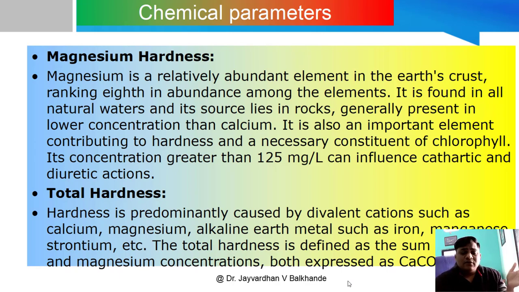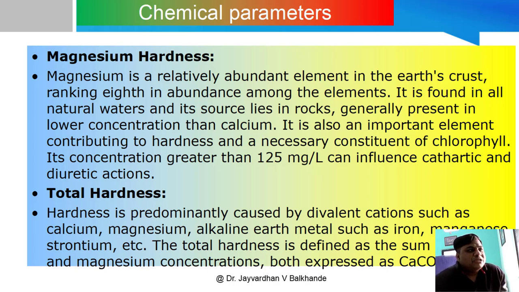Same as calcium hardness, there is magnesium hardness. Magnesium is a relatively abundant element in the earth crust, ranking 8th in abundance among the elements, and it is found in all natural waters, and its source lies in rocks.